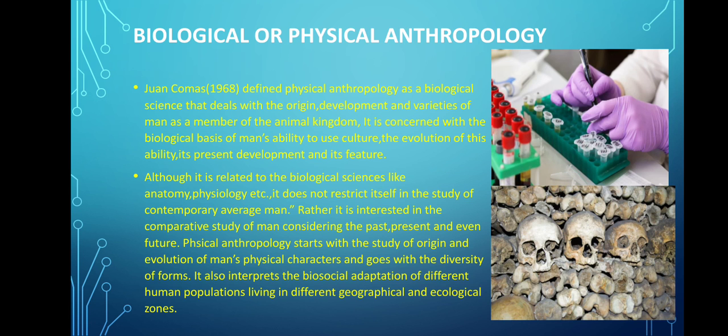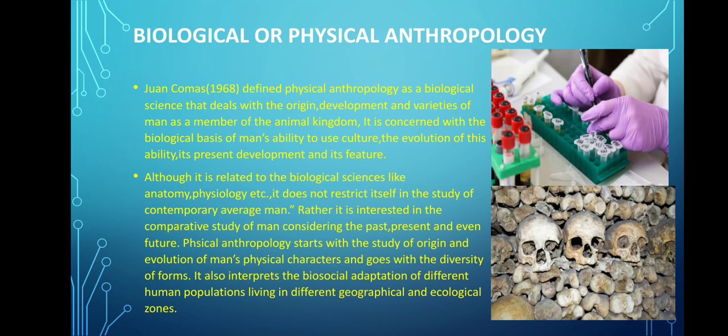Now the first branch, that is biological or physical anthropology. Biological anthropology and physical anthropology are one and the same thing, right? So don't get confused by it. Biological or physical anthropology deals with the study of biological, physical, morphological, genetical, and evolutionary concepts with space and time, right? And it is concerned not only with the living but also non-living humans.